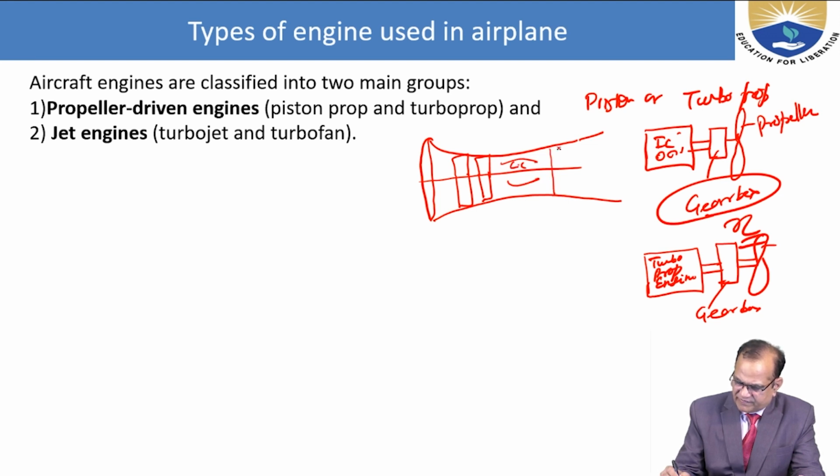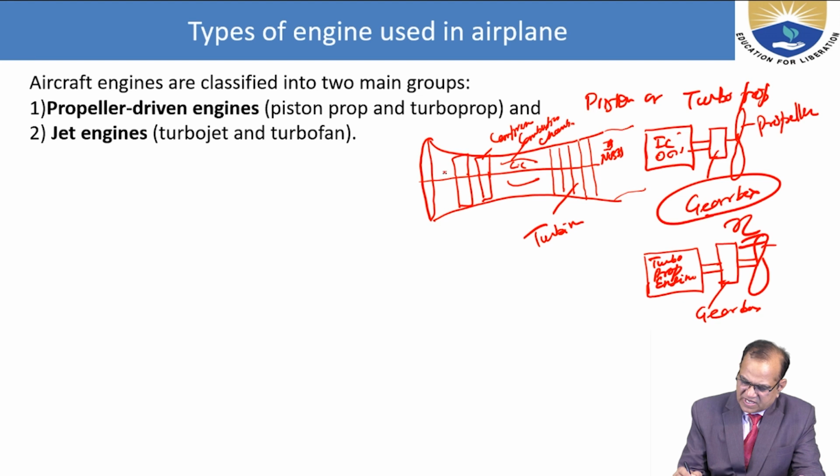Then here we have some turbines. And here we have the nozzle. These are the turbines. This is the compressor. This is the combustion chamber. This is the inlet.